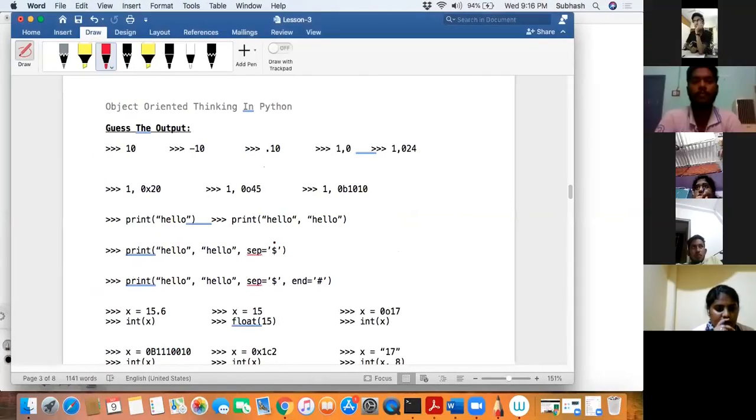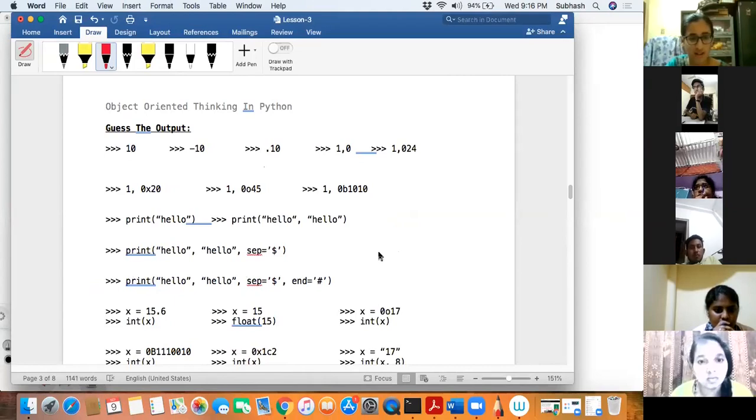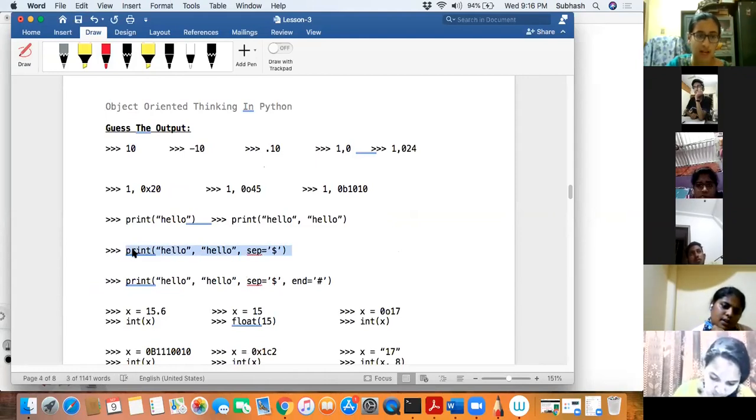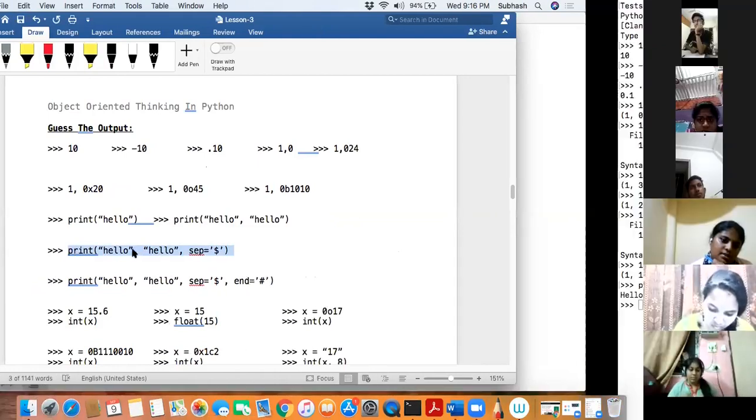Don't worry, we'll learn that slowly. Now, in the second one, what am I saying? Print hello, hello, and I have a separator equal to dollar. Now we'll run this and see. Can you guess the output? Hello dollar hello. Exactly, you are right.